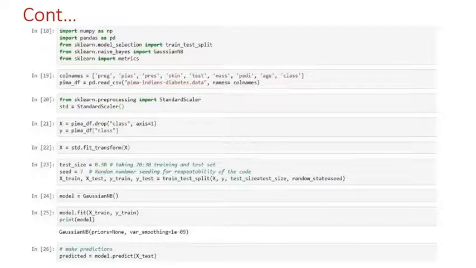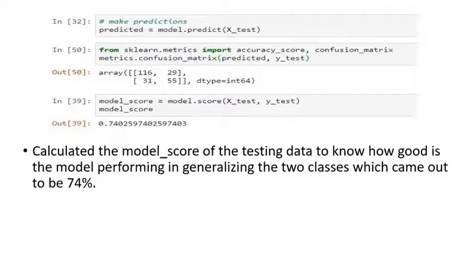For doing exploratory data analysis of the data set, you can look for the techniques. Next is the confusion matrix and model score on test data.